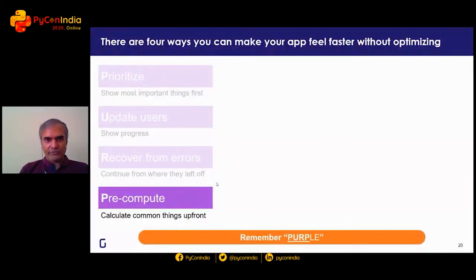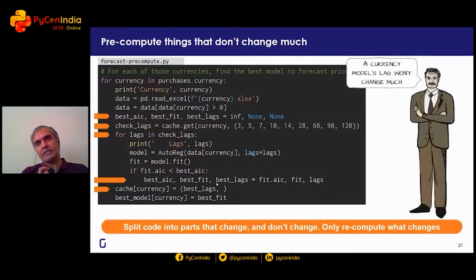So again, this is one of those cases where feedback was important, because when I spoke to Gopi about it, he said, look, Anand, you're ultimately using auto regression and you're trying to figure out what is the best lag for it. Fair. But why do you need to recalculate what the best lag is every day? So for example, if you find that for the Canadian dollar, a 2-week lag has the best prediction, that's not going to change tomorrow. It's not likely to change in the next week, 2 weeks, next month. The periodicity is something that generally stays stable. So this inner loop is really just doing that recomputation. Why don't you avoid that?